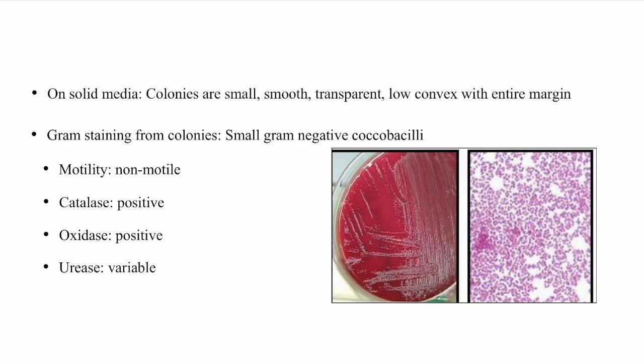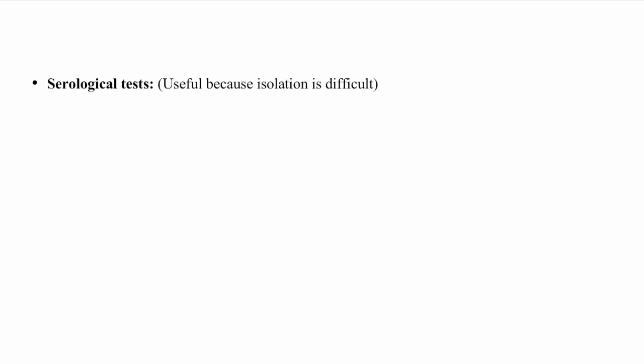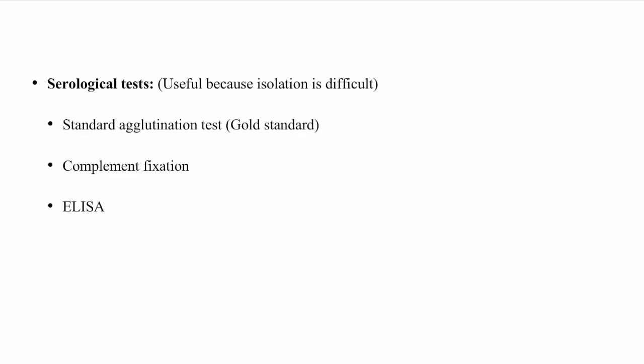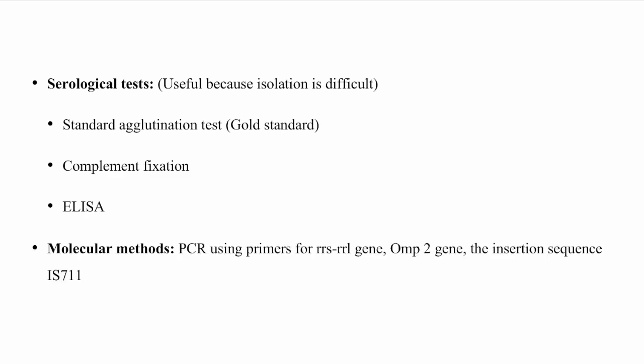These biochemical tests are useful in identifying the organism, and serological tests can be useful because isolation is difficult, as we have already discussed. The standard agglutination test is the gold standard, and complement fixation test and ELISA can be used. Molecular methods include PCR using primers for the rrs, rrl gene, outer membrane protein 2 gene, and the insertion sequence IS711.